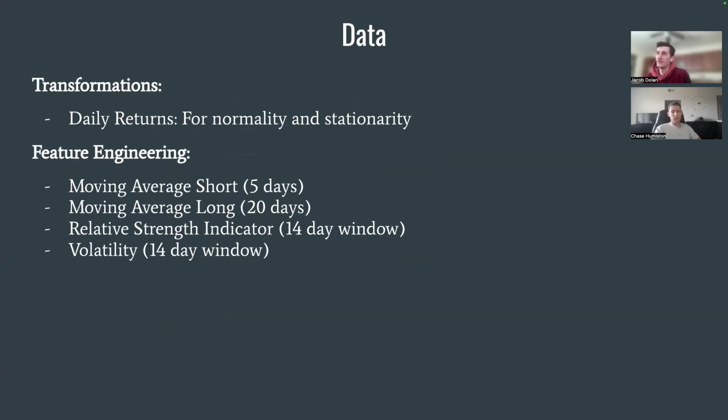As far as what we did with the data once we collected it from Bloomberg, for our daily returns, we took logs for normality and stationarity. And as far as feature engineering, we created a few extra features from the data we collected from Bloomberg, including the 5-day moving average, the 20-day moving average, 14-day RSI, or relative strength indicator, and a 14-day volatility.